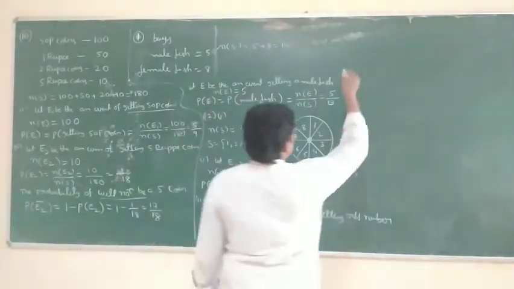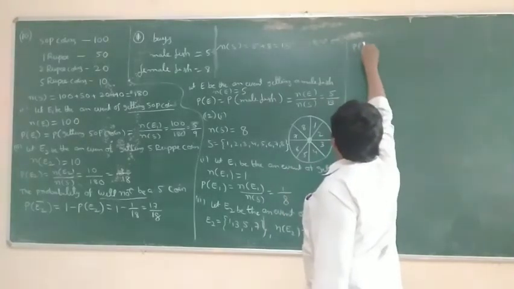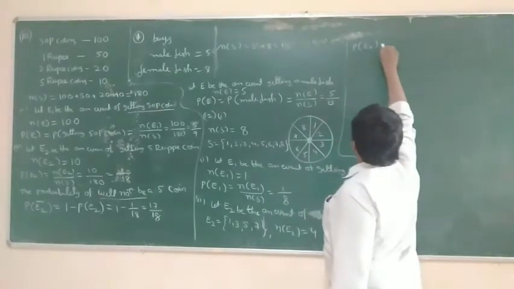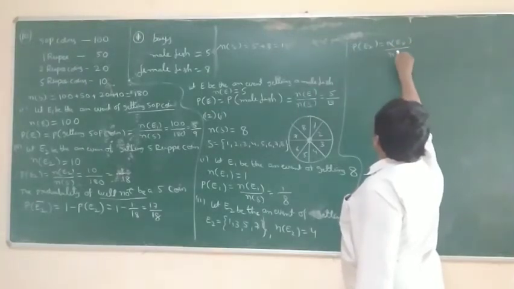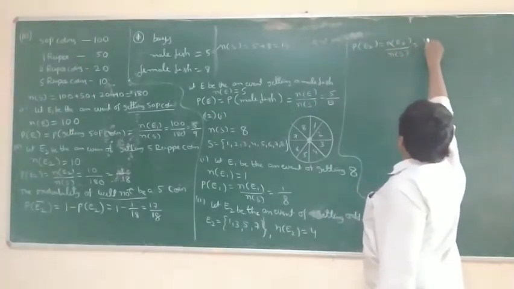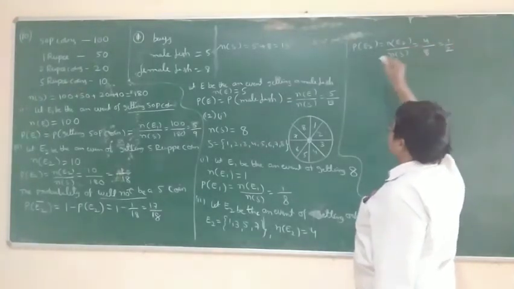Next, P of E2 is equal to n of E2 by n of S. So n of E2 is 4 by totally 8. So 1 by 2.